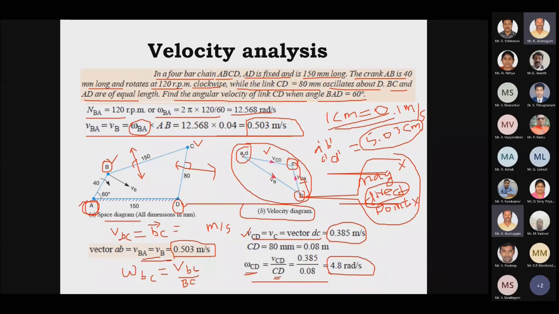So this is how we have to draw the velocity diagram for velocity analysis of the given 4 bar mechanism, where we have to draw the perpendicular lines for each and every link. In simple words, we have to draw the perpendicular line for links.